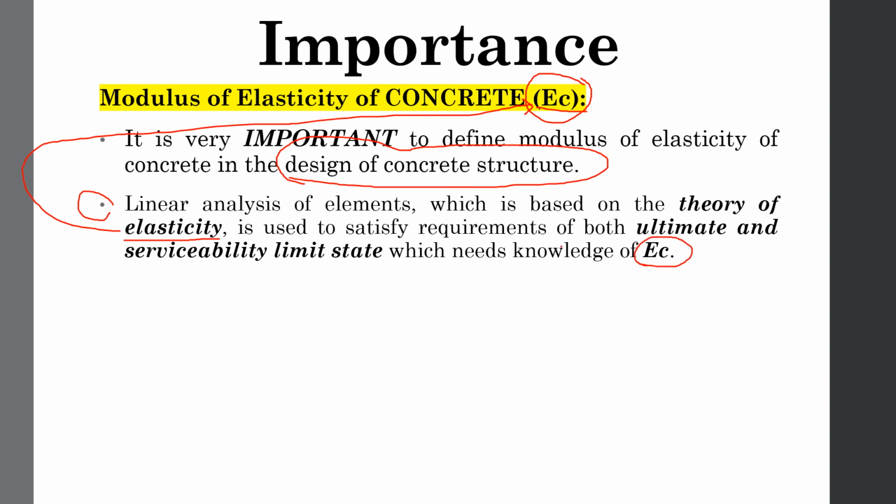There are two limit states: one is ultimate limit state, and second is serviceability limit state. Whether we study ultimate limit state or serviceability limit state, we must know the value of EC, because theory of elasticity is used to study both of these limit states.